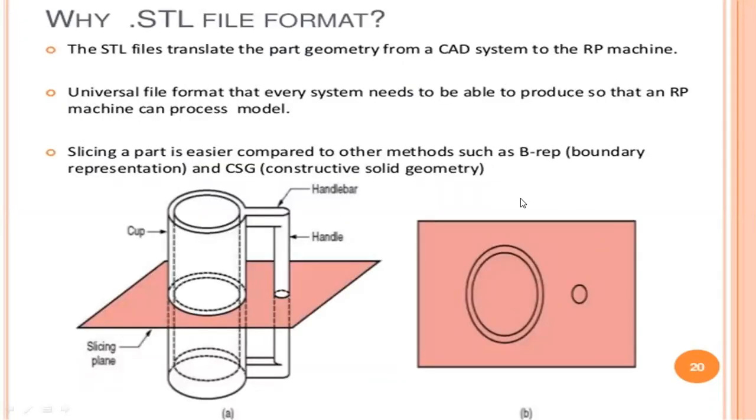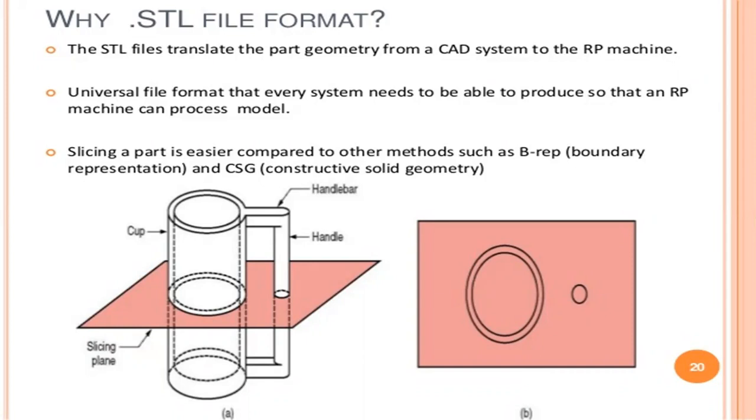Next one, why the .stl file format? Why do we save only in .stl format? Why should we not save in any other formats? What he has told is that STL files translate the part geometry from a CAD system to the rapid prototyping machine.